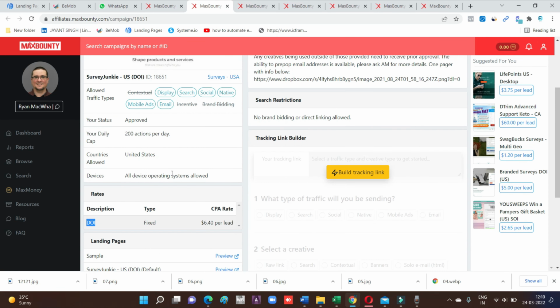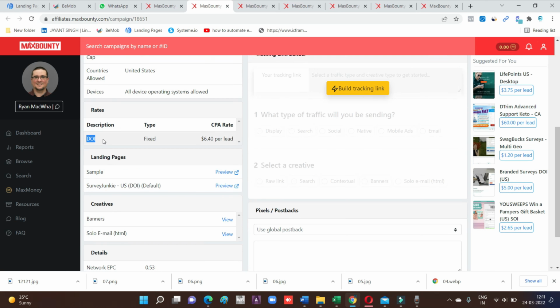So I will not recommend this. What is the difference between double opt-in and single opt-in? Single opt-in means that the user only has to put in his email ID. That's it. If someone puts in his email ID, then you will get paid. But double opt-in means that the user has to verify the email address with a verification mail. Again, this offer is good, but I am looking for a single opt-in method, not a double opt-in method.